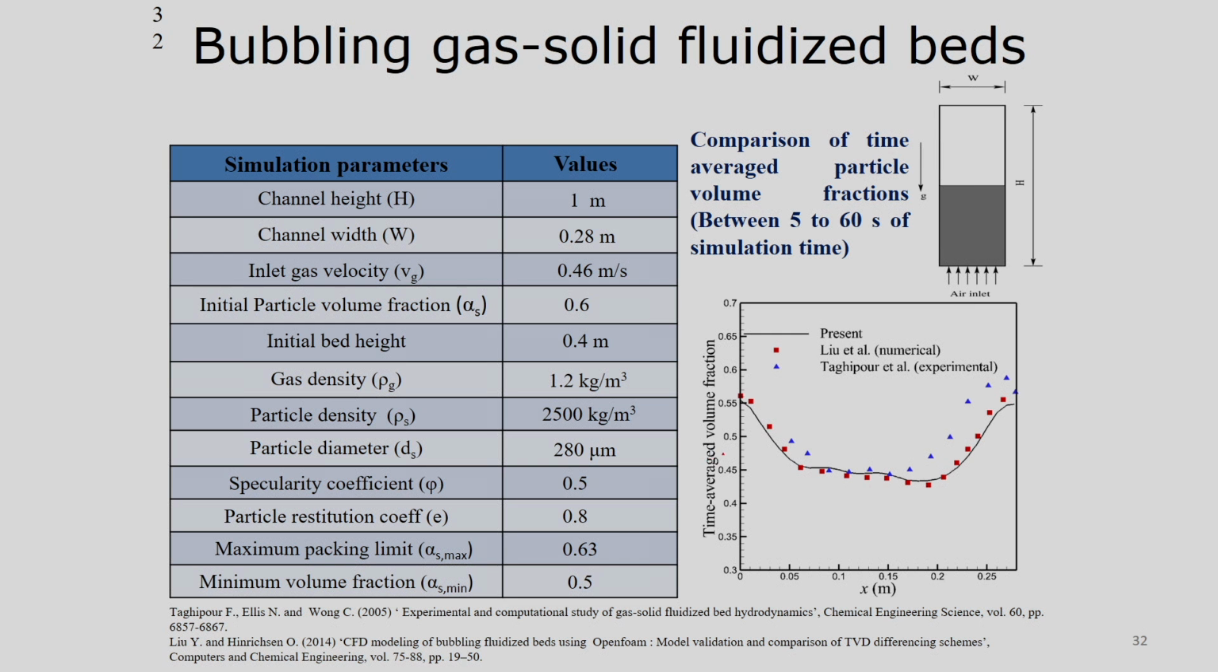Now, this is the bubbling gas-solid fluidized bed. You have solid particles here, and you have some inlet velocity. You can see that the initial particle volume fraction is given as 0.6, and the initial inlet gas velocity is 0.46 meters per second, and these are the dimensions. Some densities are given, and this problem we have solved and compared the time-averaged volume fraction.